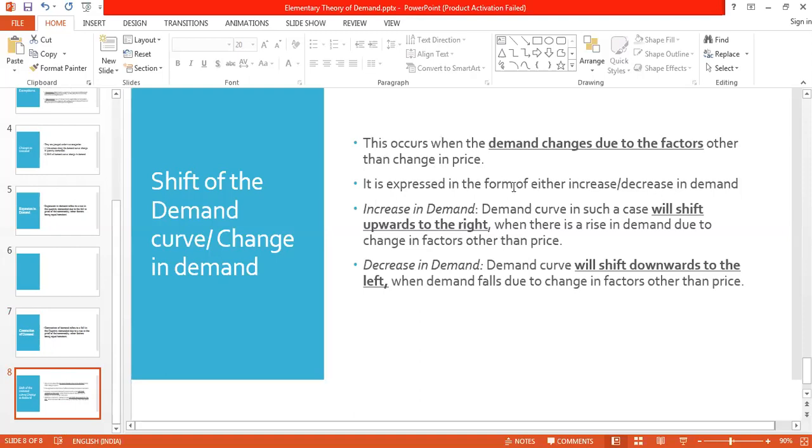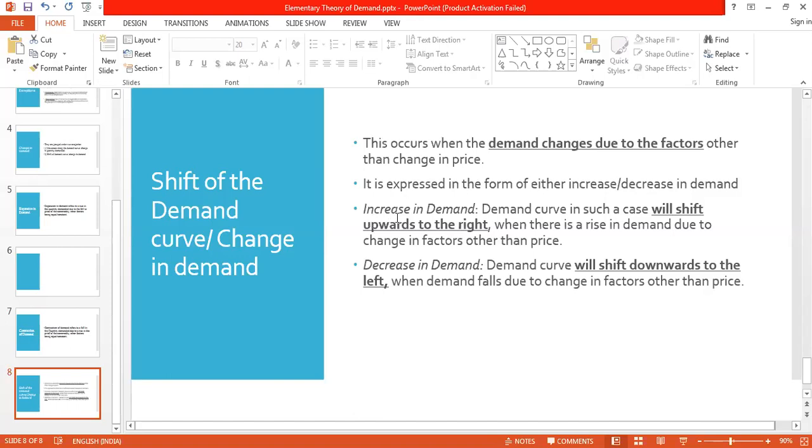Again, it is expressed in the form of either increase or decrease in demand that we just did. Okay, increase is expansion, and another word for decrease is contraction. Correct, contraction. Very good. Don't hesitate, children. Whatever you know, answer. I'm always there to help you.